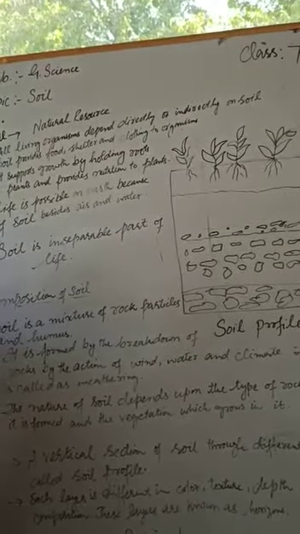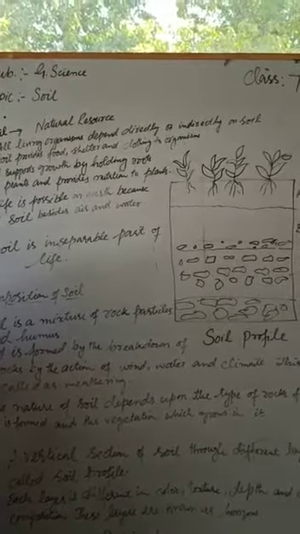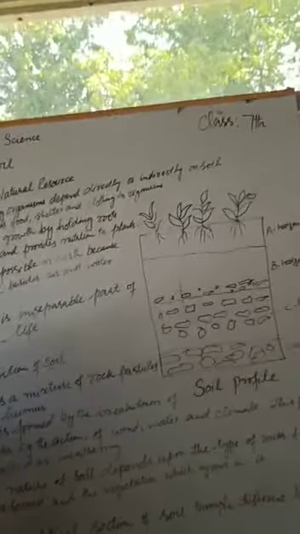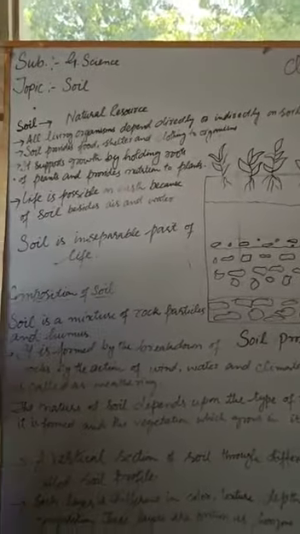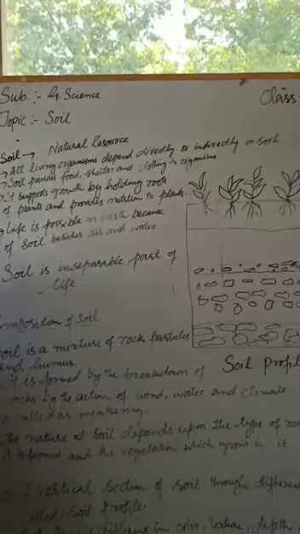Now, the texture of soil, or the quality of soil, or the composition of soil is not the same everywhere. It depends upon the type of rocks from which it's formed, and the vegetation which grows in it.